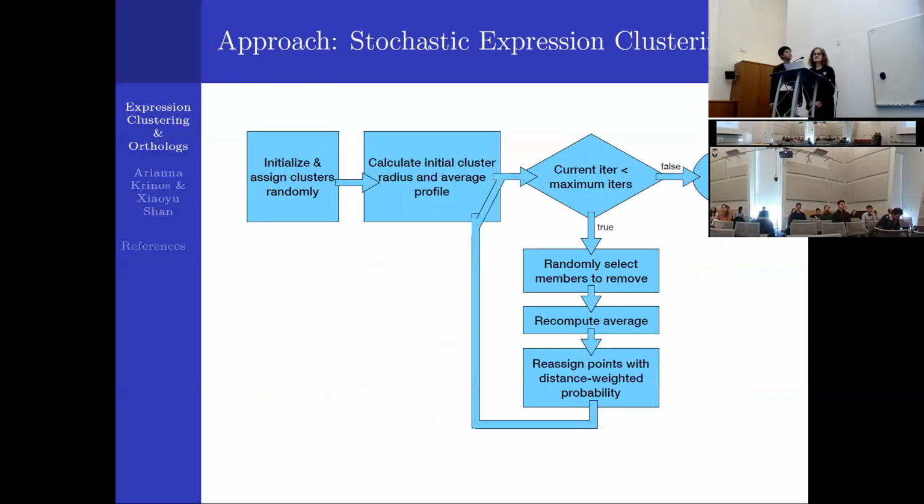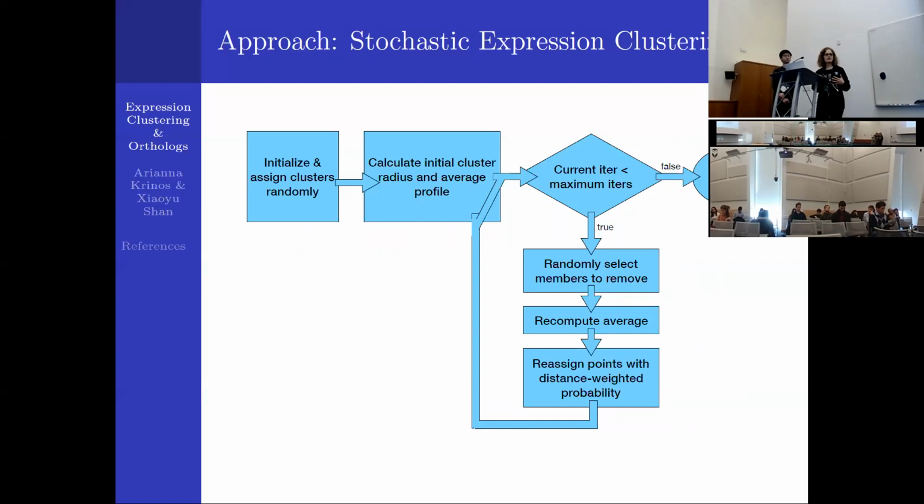So we designed this stochastic expression clustering algorithm in order to combine the benefits of having a probabilistic result as well as having hard clusters. So basically what we did was similar to the Gibbs sampling algorithm that we learned about in class. We had expression data, and for each individual sample, we assigned it to an initial cluster, and then computed the averages for that.